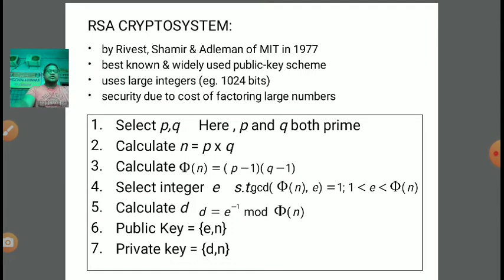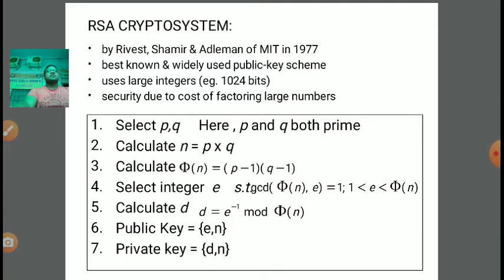Clear? So if I have a prime number n equal to 5, then phi of 5 is equal to 5 minus 1, which is 4. So phi of 5 is 4. 21 is not a prime number, so we cannot calculate directly. We need to find the factors. In case of a prime number, the function will be phi of n is equal to n minus 1. In case of a composite number, we need to calculate the factors of that composite number, and it should be factorized in such a manner that all the factors are prime numbers, right?